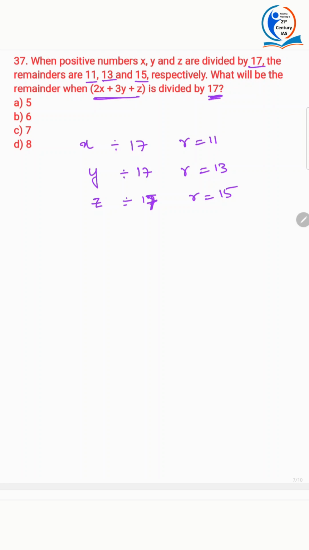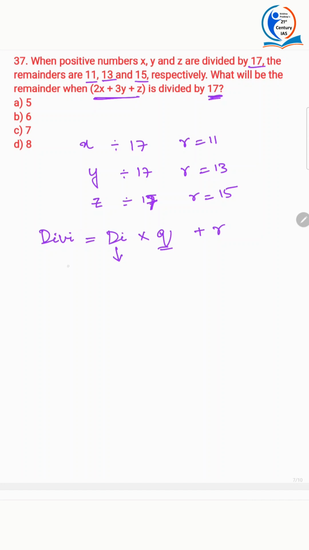Now we will just use what we've learned. Dividend is equal to divisor into quotient plus remainder. We learned that, right? Here we know the divisor, the remainder, and the dividend, that is x. Now the quotient we do not know, so let us assume it to be 1, for simpler calculation, that's the only reason.